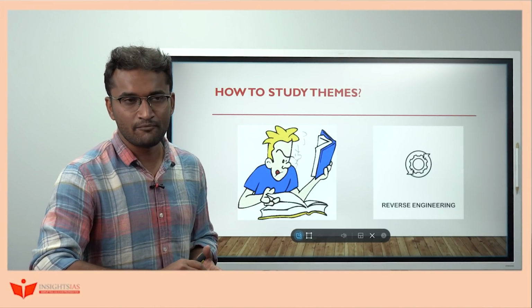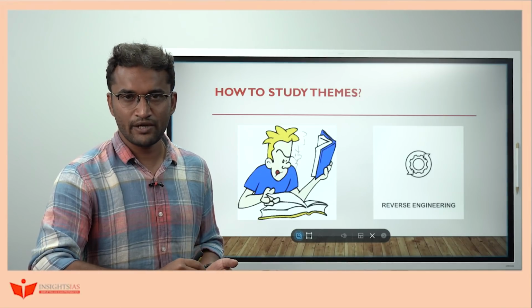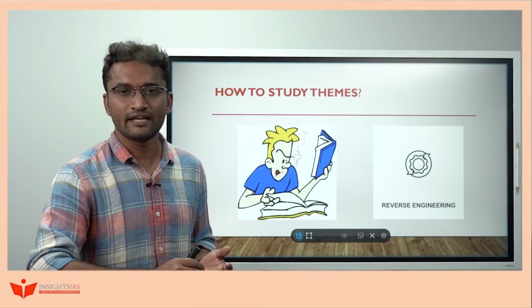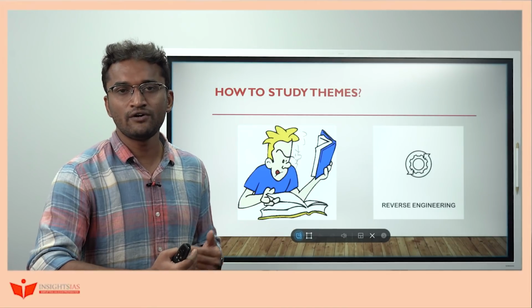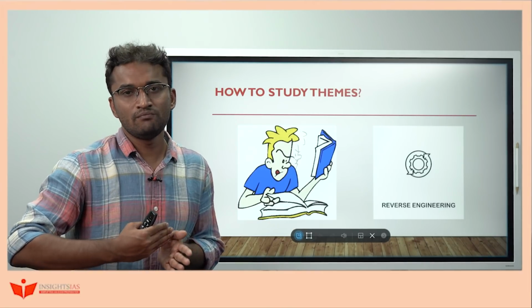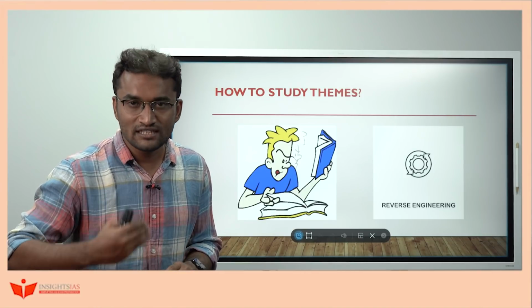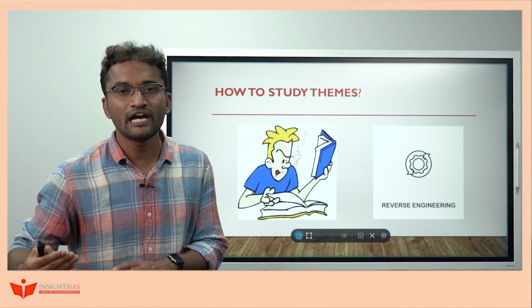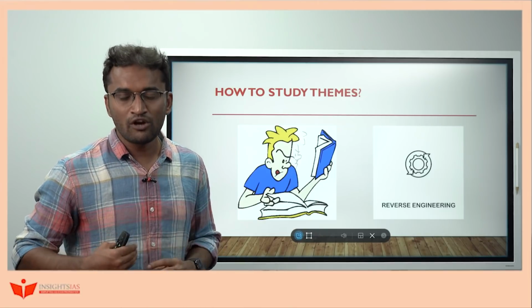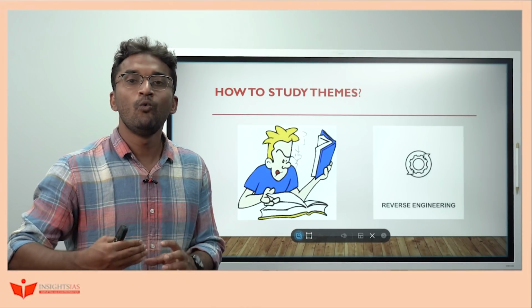It's a very big thing. For example, if you start to understand genetic engineering or biotechnology, you should know where to draw the line. Until and unless we know where to draw the line, you will keep on reading genetic engineering, and there is no end to it. Along with that, you will not get enough time to revise what you have studied so far or to concentrate on other themes. So one of the most important parts of studying themes is where to draw the line.